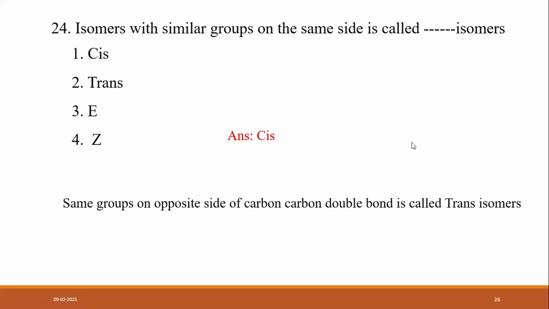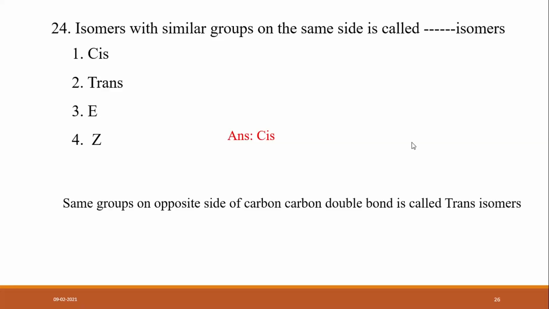Z isomer also contains the same groups, so Z could also be the same answer, but when we consider the difference between cis and Z: in case of Z isomer, there are priorities. Here there are no priorities.